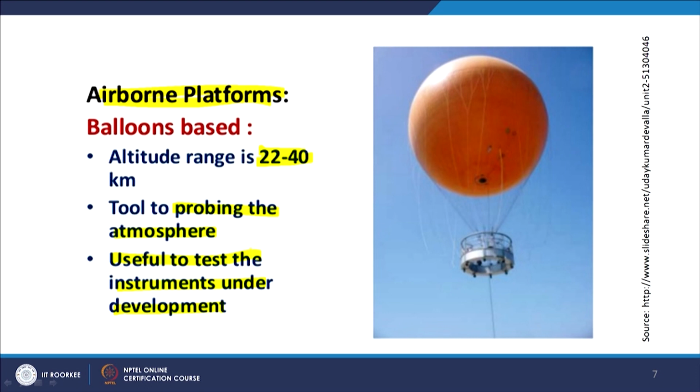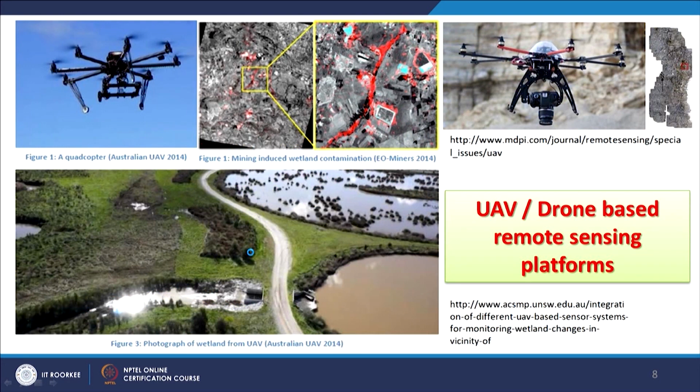Suppose somebody has developed a sensor and wants to know how it will perform in space conditions. Before that, people test it using balloons, they also test it in airborne platforms, and then finally these are launched with the satellites. Now, as mentioned earlier, nowadays UAVs, which we also call drones, have become very common.